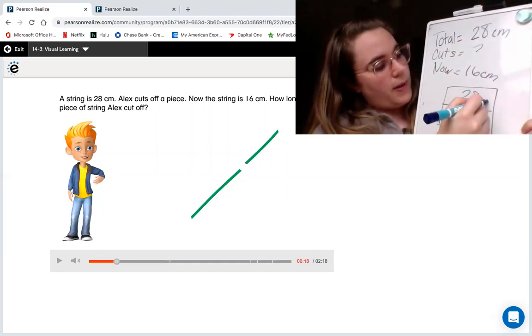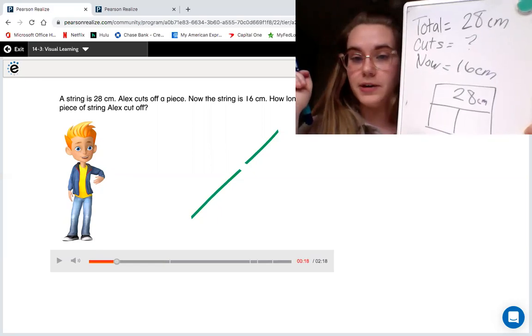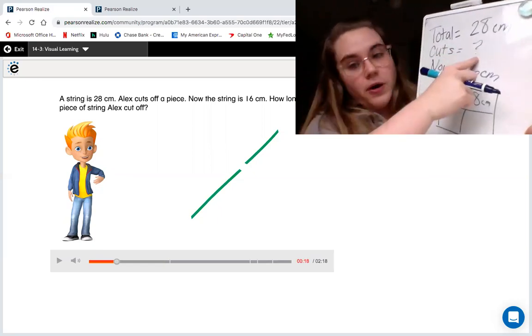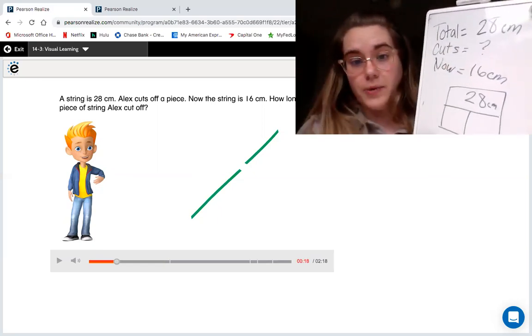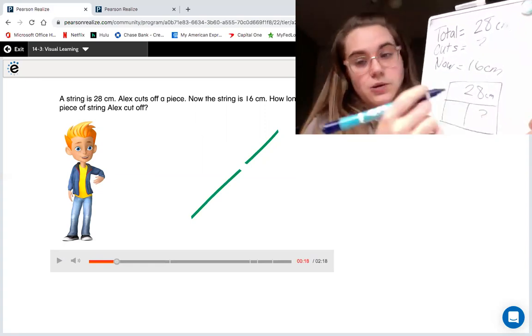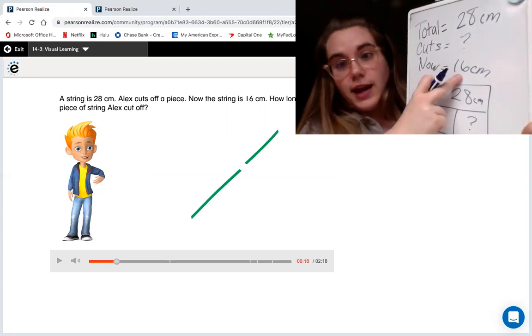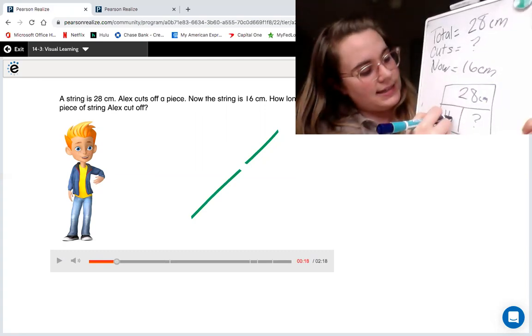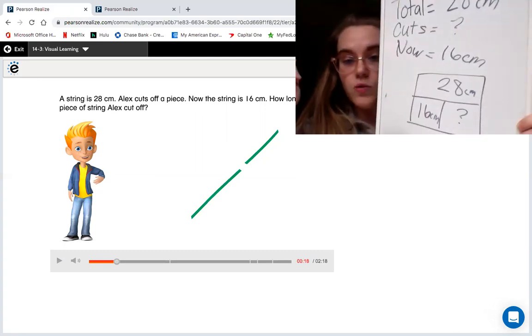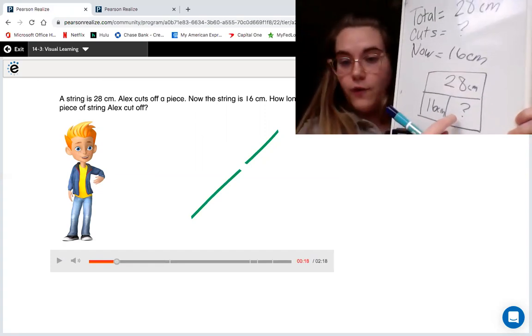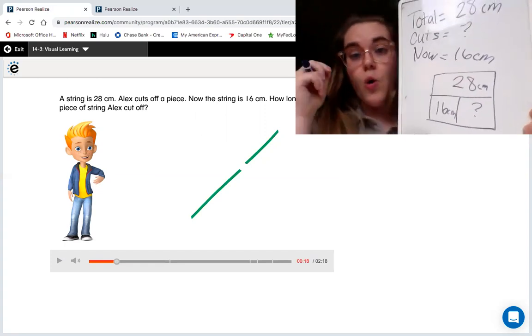So up at the top of my whole, I'm gonna put 28 centimeters. Now, one of my parts I don't know. I don't know how much he cut off, so I'm gonna put a question mark for one of my parts. And my other part of the string I do know is 16 centimeters. So now I have to solve for the question mark.